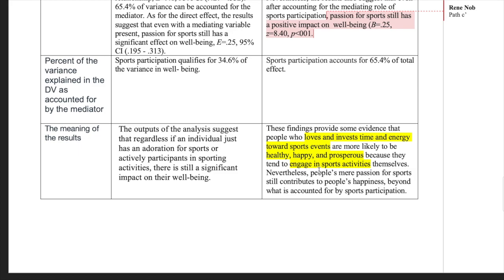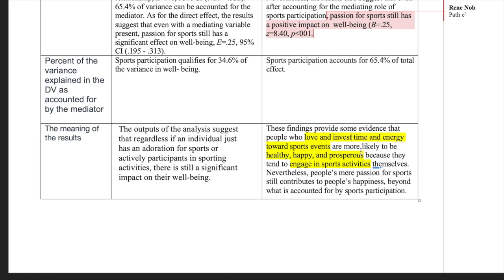And then finally, this is the meaning of the result. These findings provide some evidence that people who love and invest time and energy towards sports events, this is my definition of passion for sports, are more likely to be healthy, happy, and prosperous, which is my definition of well-being, because they tend to engage in sports activities, which is my definition of sports participation.